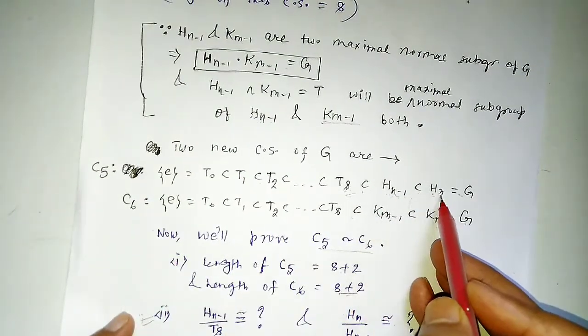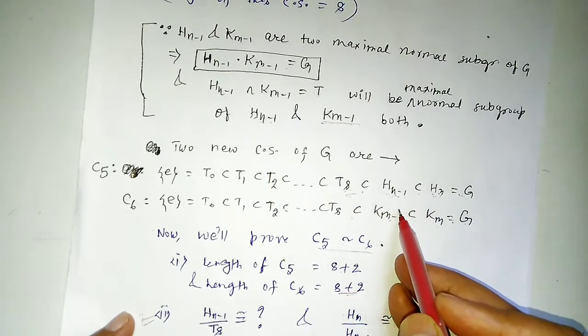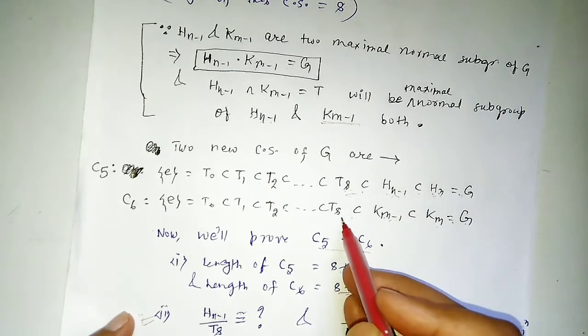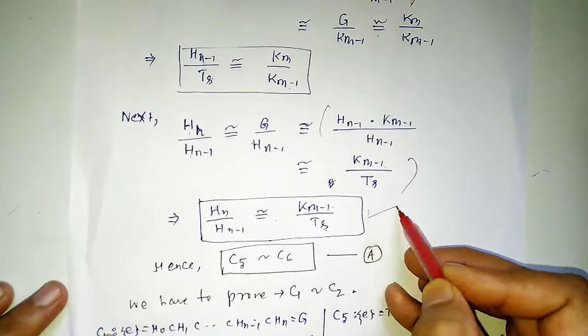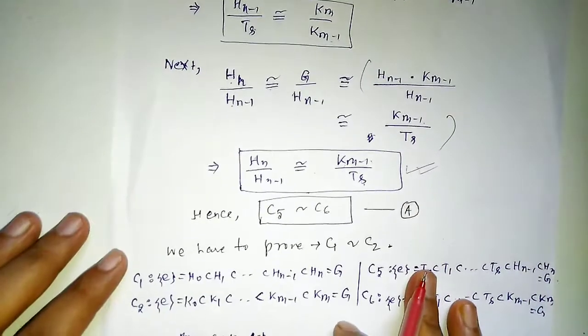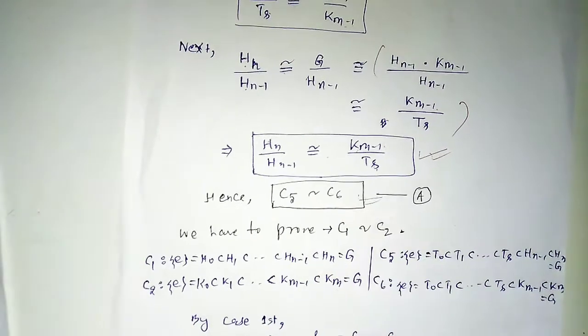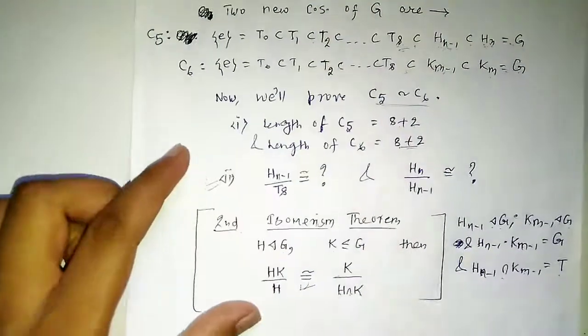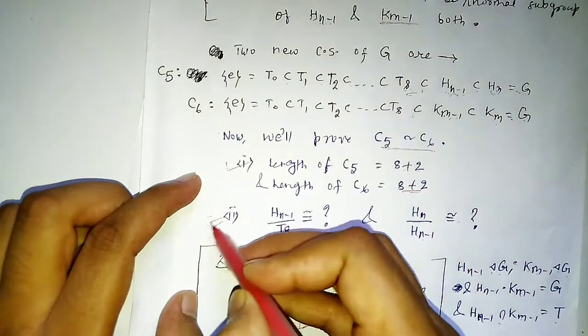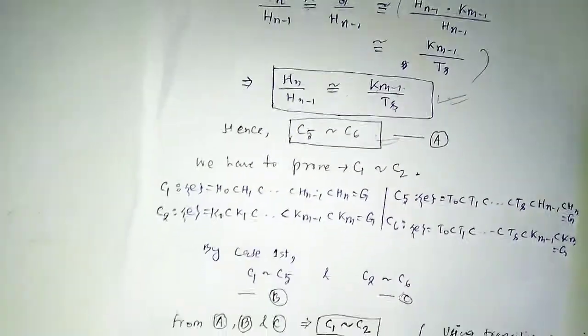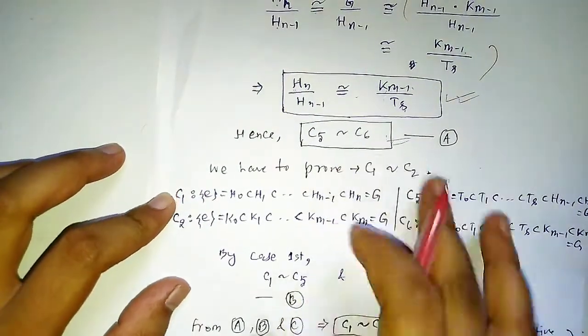So we have proved that C5 is equivalent to C6 because we have proved both conditions, first condition and second condition.